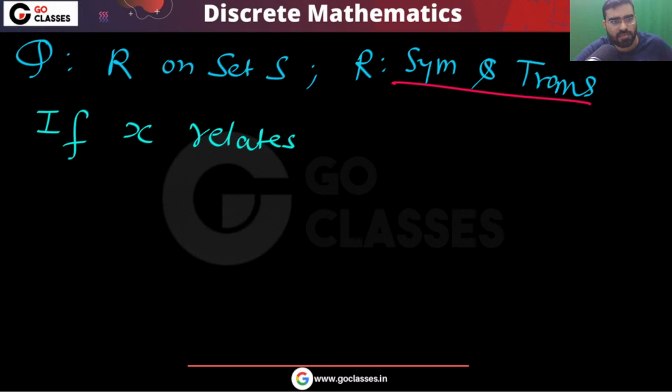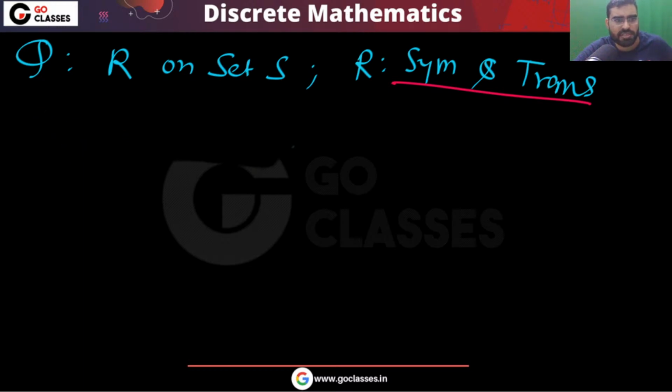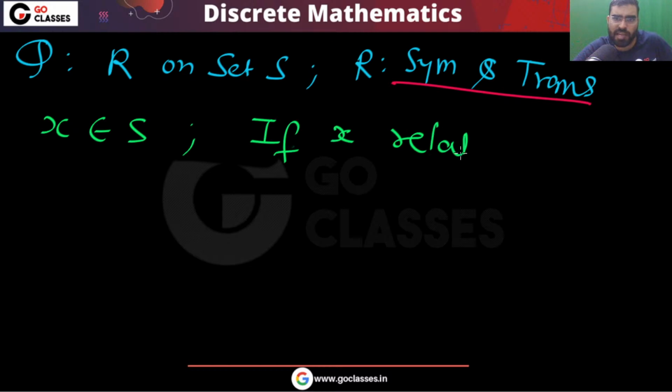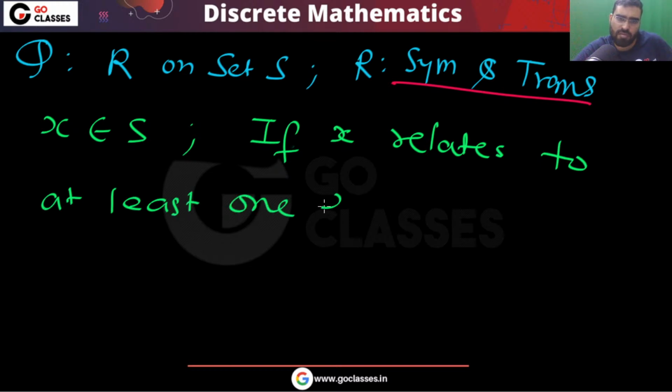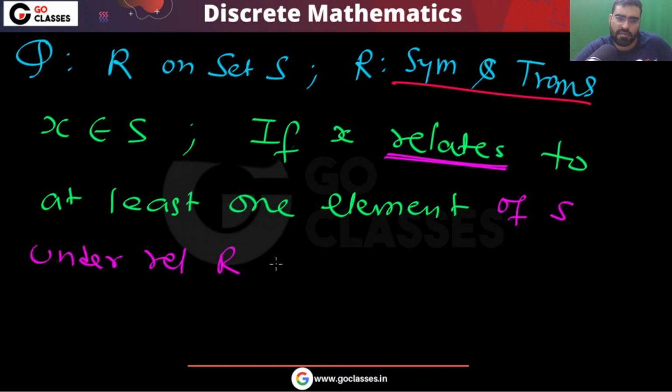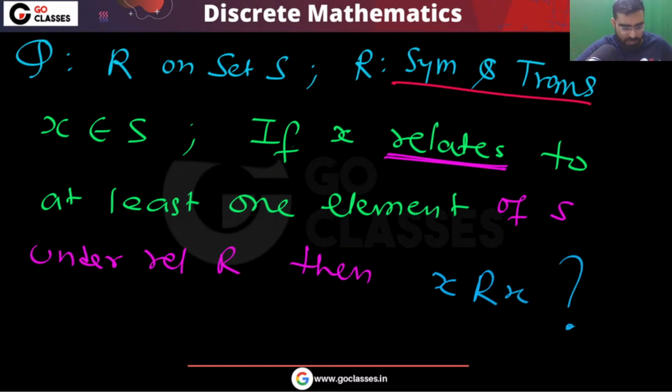R is symmetric and transitive, and there is an X belonging to S. Let's assume there is an element X which belongs to S, and I am saying that if X relates to some element, at least one element of S under relation R, then X will definitely relate to X. Is this true or false? Simple question I am asking.